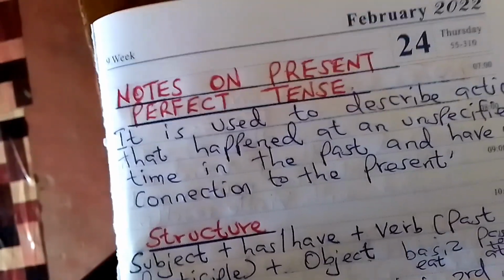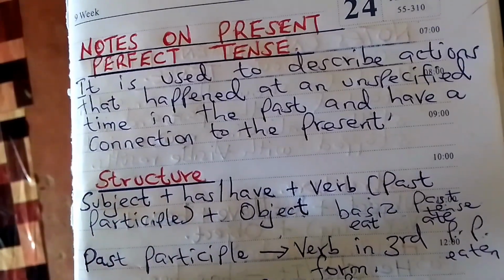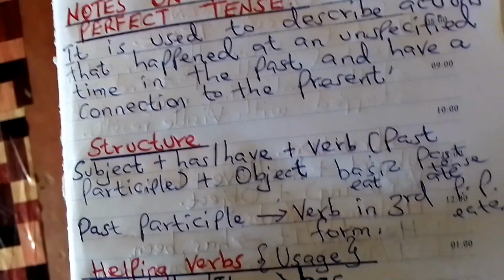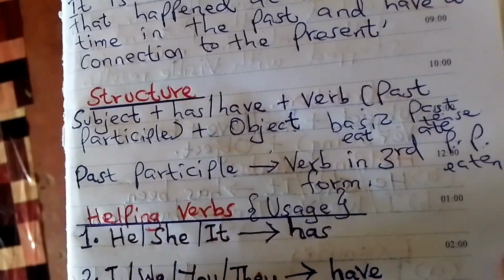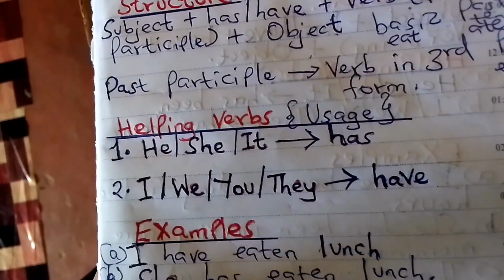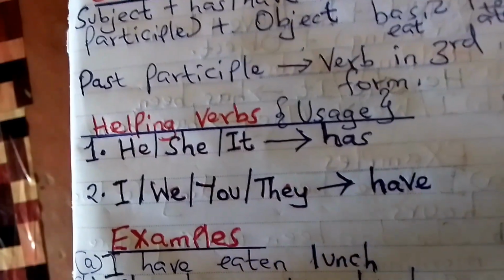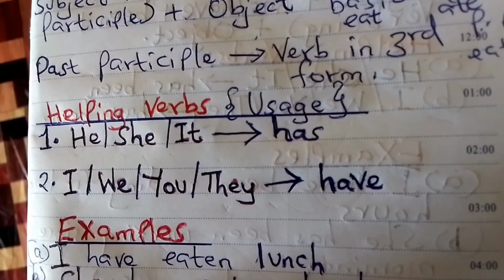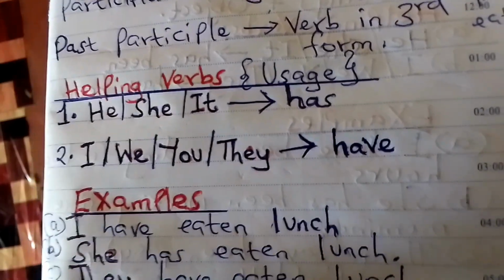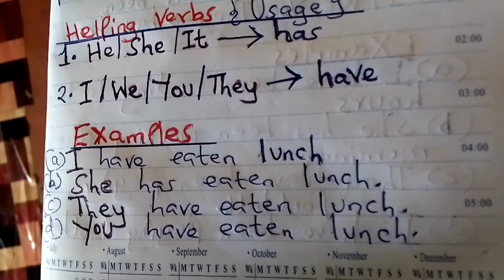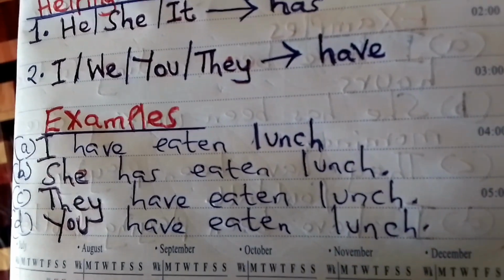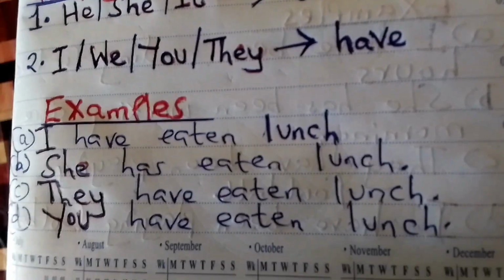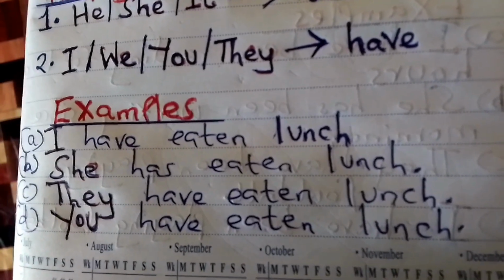So you can check the notes perfectly. I think they're very clear. You can see that is the structure. And then this is how the helping verbs are used in connection with the subject. And then these are examples of sentences. I think they're very clear if you check them like this.